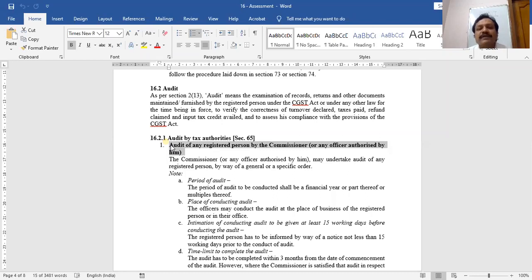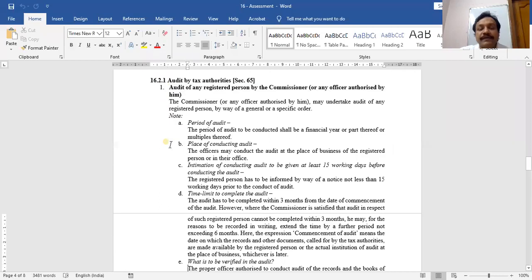And the last point was, what will be verified in the audit? The transactions or the activities related to GST computation. That's it. It is my first subheading of section 65.